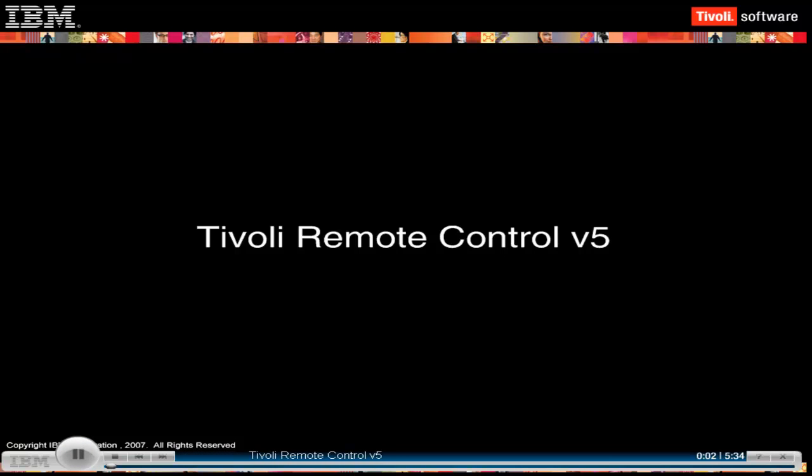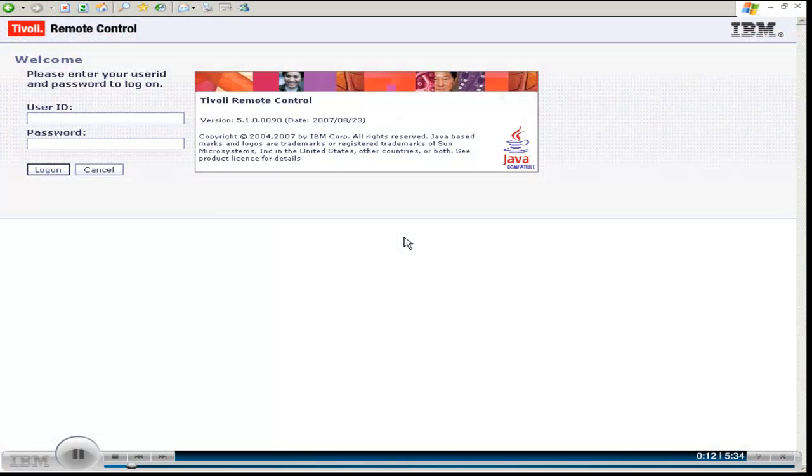This demonstration will highlight some of the key features of Tivoli Remote Control as we observe help desk personnel resolve an end user's problem. Our scenario starts when a help desk agent receives a call from an end user reporting trouble with their email. The help desk agent logs into Tivoli Remote Control to have a look.